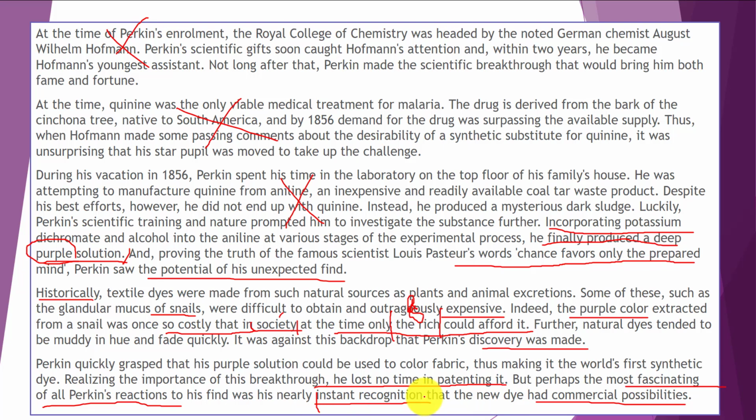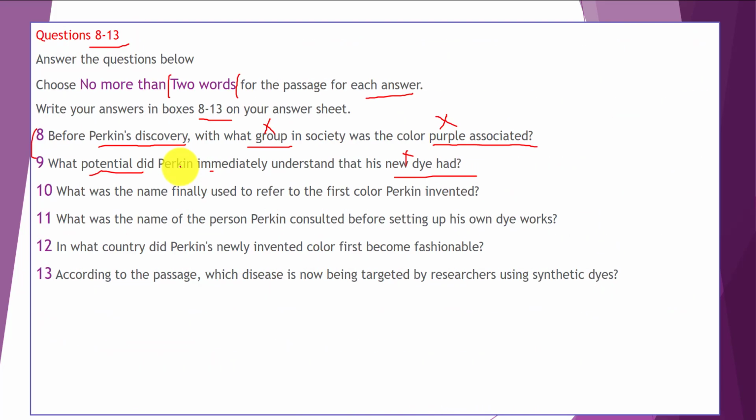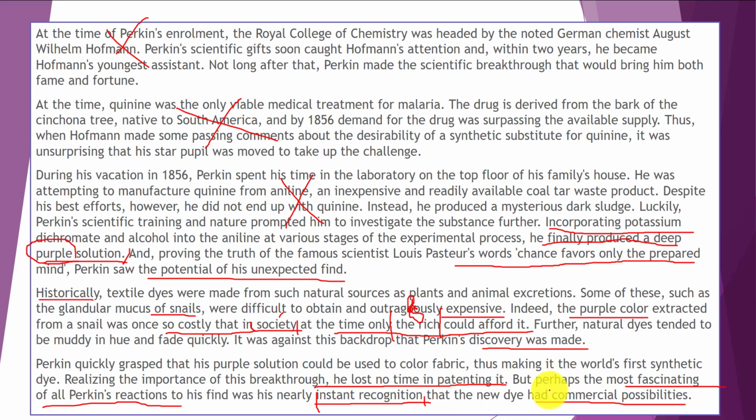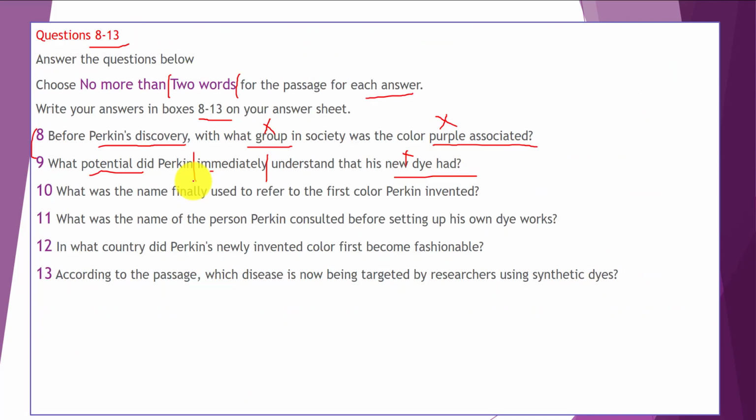Let's go to the questions. What potential did Perkin immediately see in his new dye? It could be paraphrased with instantly understand his new dye had potential. This is commercial possibilities, and this is our answer for question 9. And as you see, these questions are even easier than sentence completion questions. Okay, now let's go to the next slide and next set of questions.